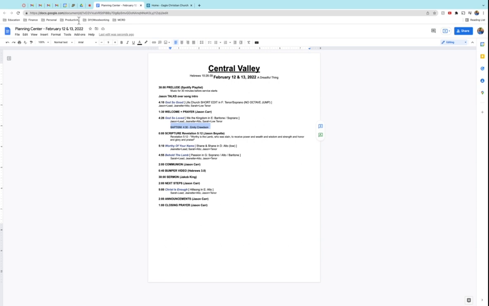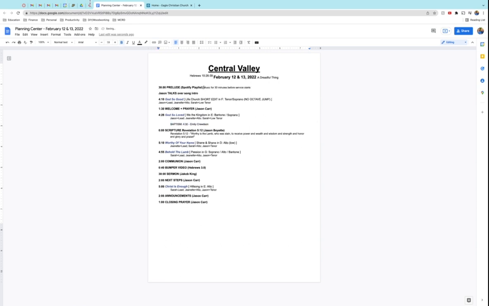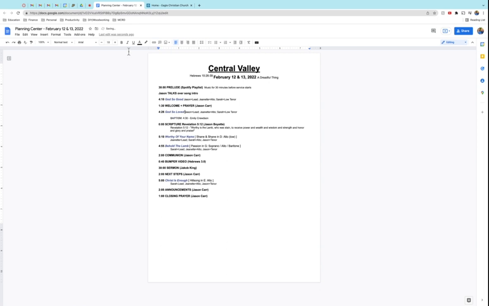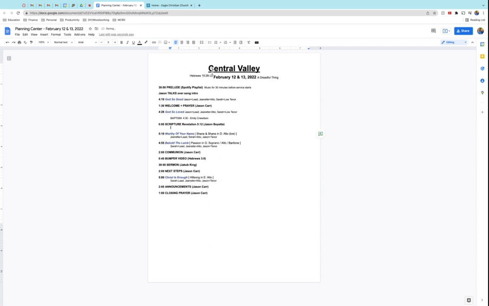So the next thing that we're going to do is try to get all of this information each on its own line. So we're going to move the music, and we're going to get rid of the octave and tenor, soprano information, all the items that are in the brackets. We don't need that. We'll do the same thing here. And then we'll move that information up. Don't need to have the actual scripture verse. That will come up on screen.